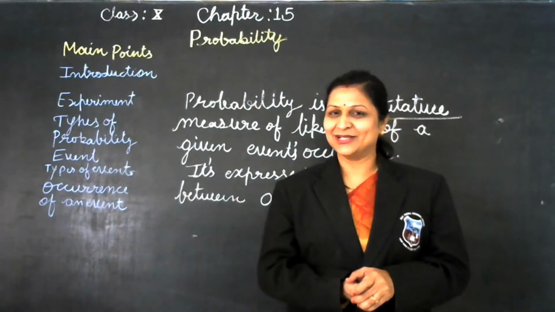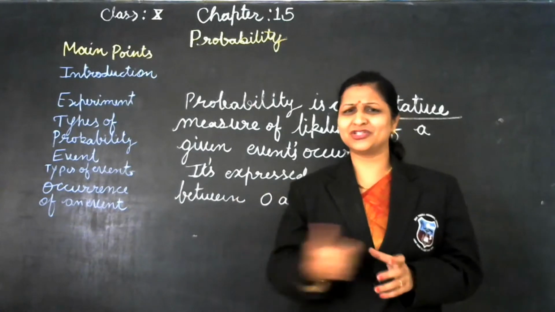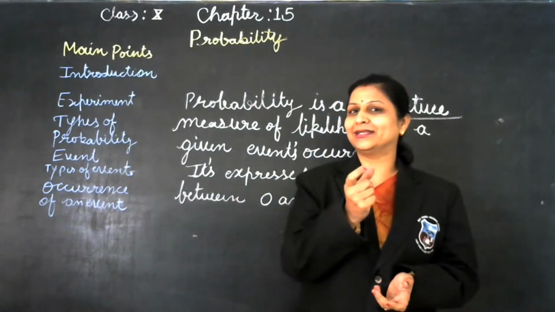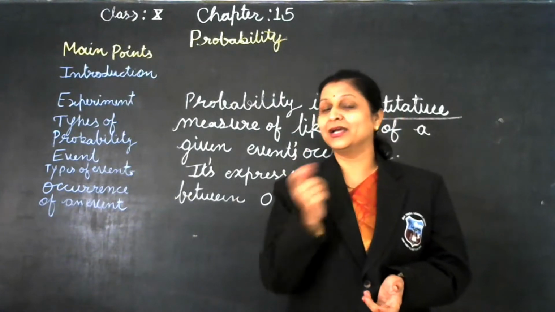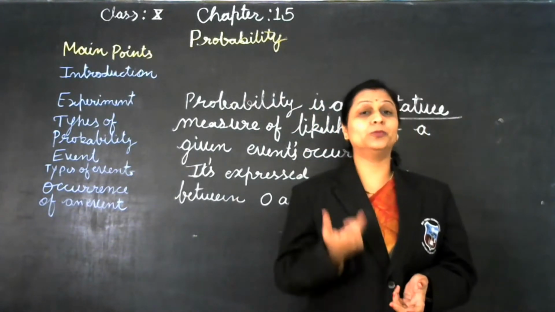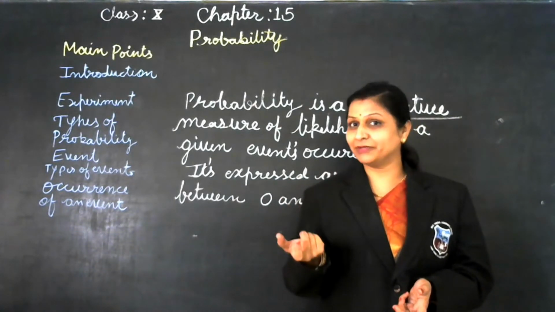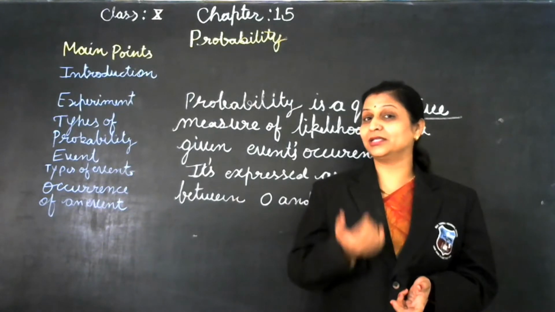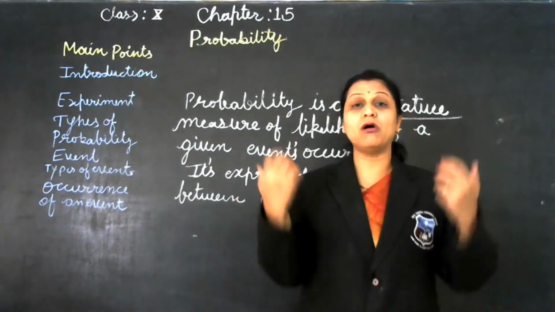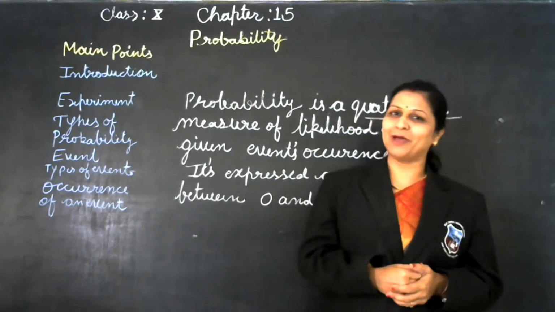Get success. This type of word we use in our daily life, like by chance or may possibly. Probable thinking, predicted thinking, we can use anytime. But if we want to express it in qualitative or quantitative numbers, in a particular specific number, if we express all these things in a mathematical way, that is called probability.